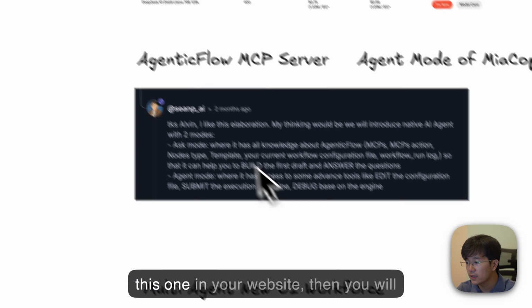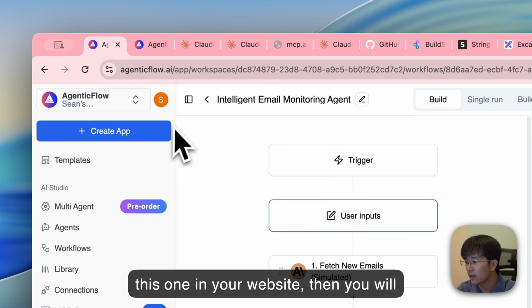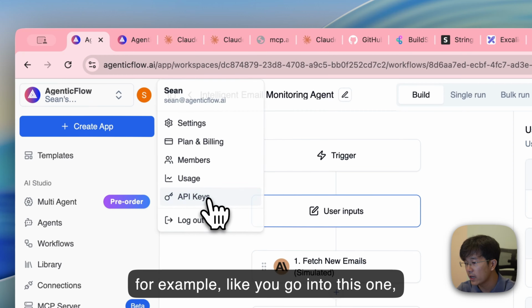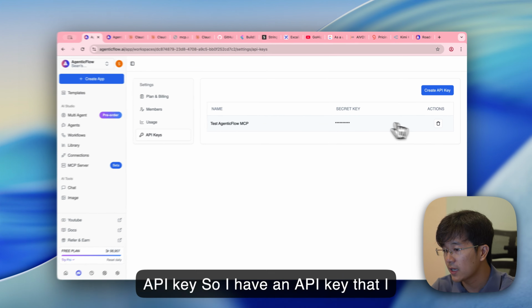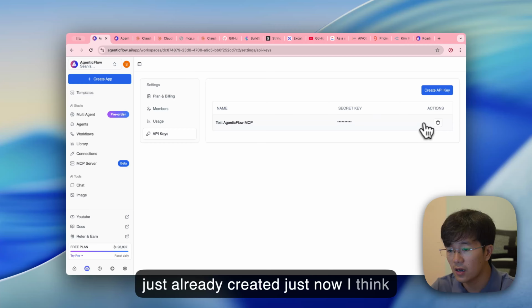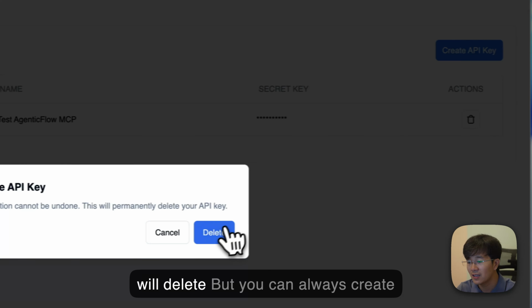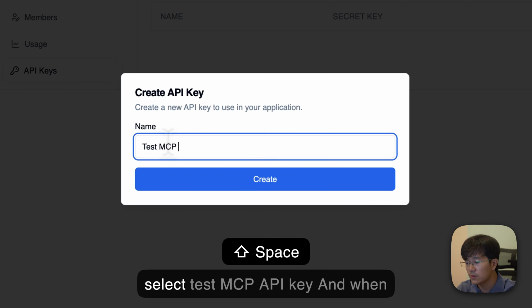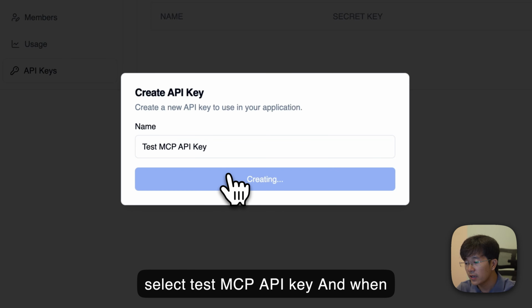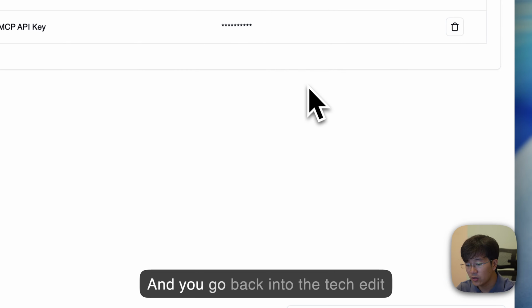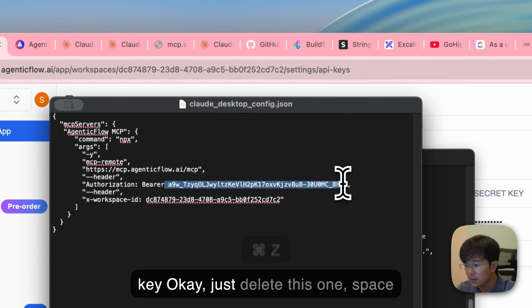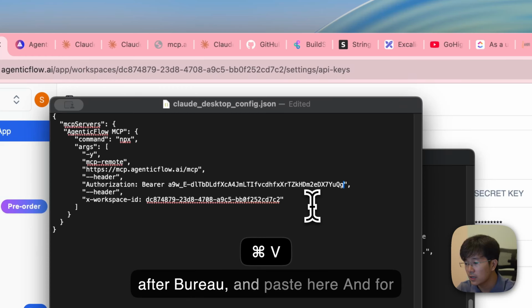So if you have this in your config, then you will be able to interact with your AgenticFlow workspace very easily. So for example, you go into this one, API key. I have an API key that I already created just now. I think everyone should see that already. So I will delete it, but you can always create a new API key and select test MCP API key. When you have this key, you copy that key and go back into the text edit and replace this one with your key. Okay. Just delete this one, a space after bearer, and paste here.